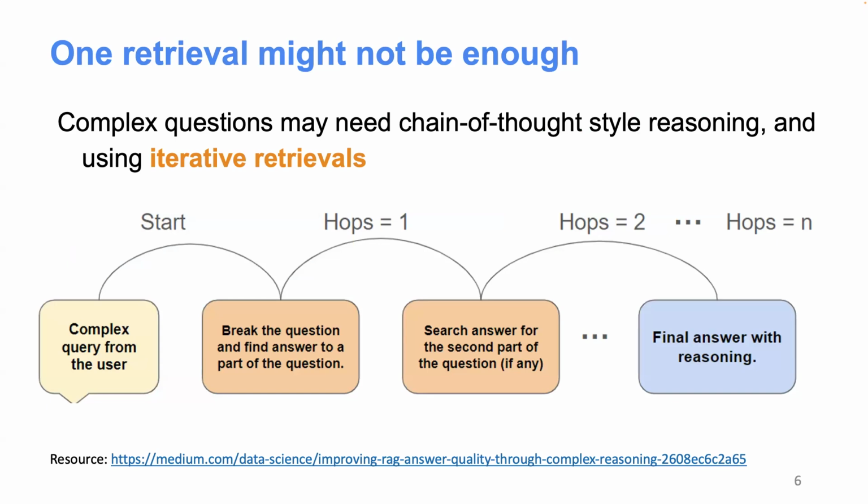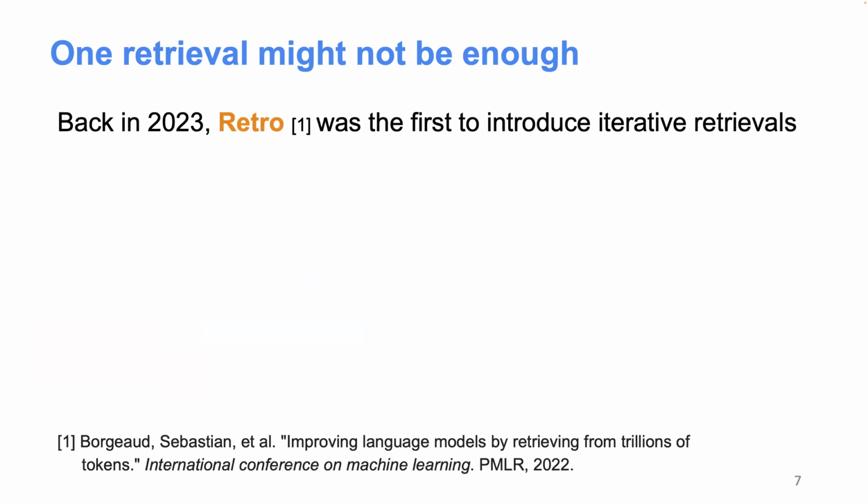However, sometimes one retrieval might not be enough, because sometimes the user questions are more complex than a very straightforward question, like tell me Thomas Edison's invention. So we may actually need to break down the question into multiple steps, like a chain of thought process. In this reasoning process, there can be multiple questions generated along the way, and they require different sources of documents to be retrieved. So in this case, we may actually need iterative retrievals along the way of the generation process. People use these large reasoning models today.